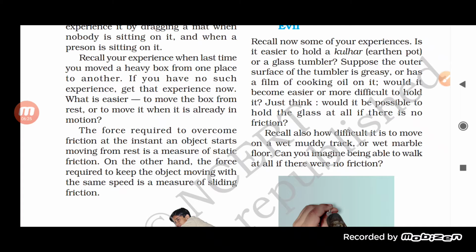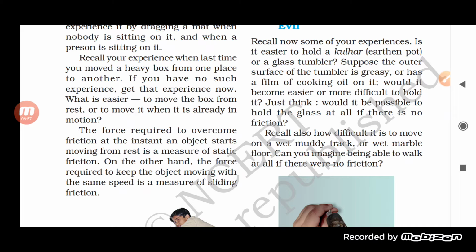Now the second type of friction is dynamic friction. Dynamic friction is what? It is acting between two objects which are moving. Movement can be of two types. One is sliding friction, another one is rolling friction. Sliding friction is a friction acting between two objects in which one is sliding over the other.